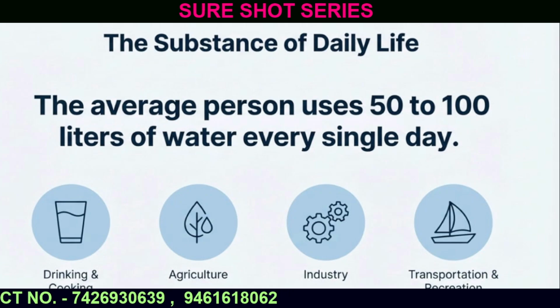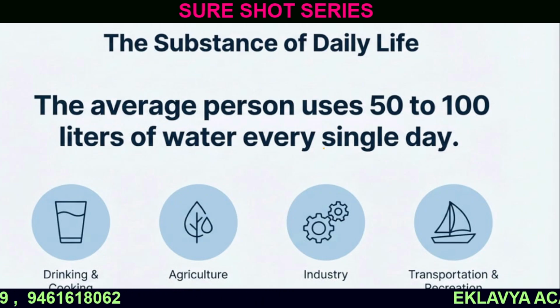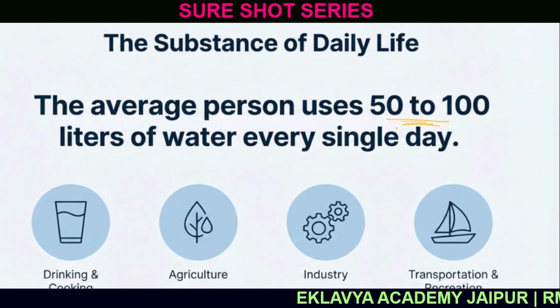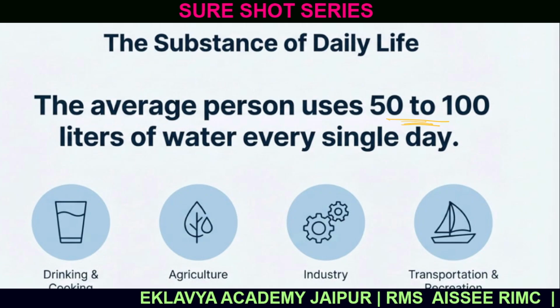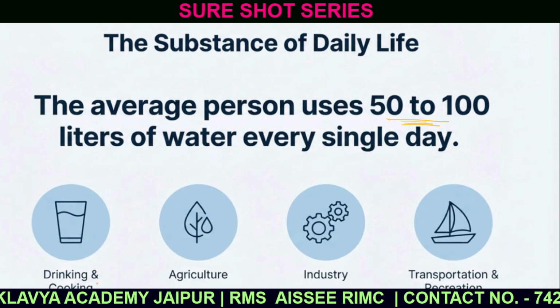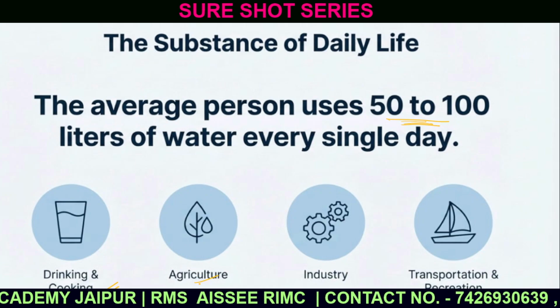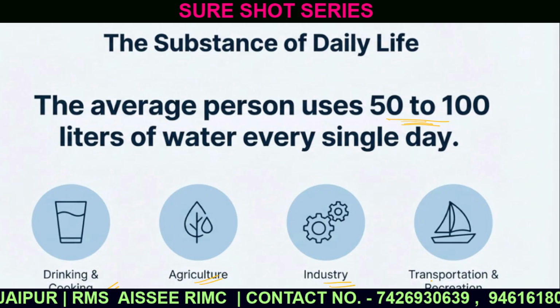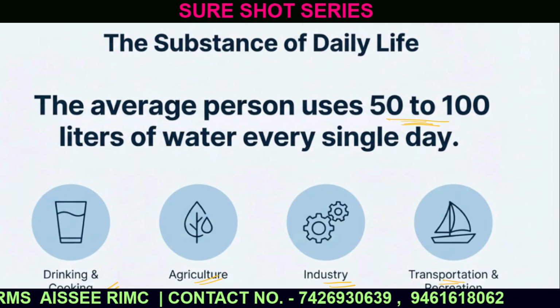Now, per person, the average use is around 50 to 100 liters. It is 50 to 100 liters of water that is consumed by a single person daily. These are used for drinking purposes, for agriculture, for industries, and for transportation and recreation.